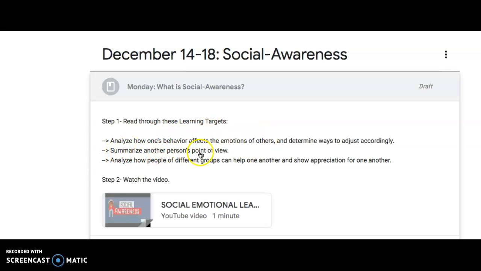Summarize another person's point of view, so be able to see someone else's point of view. And analyze how people of different groups can help one another and show appreciation for one another. So even if we are in different groups, that could be socially, that could be racially, that could be where we live or socioeconomically. Even if we're in different groups, we want to start seeing how we can help one another and show appreciation for our differences and for our similarities.